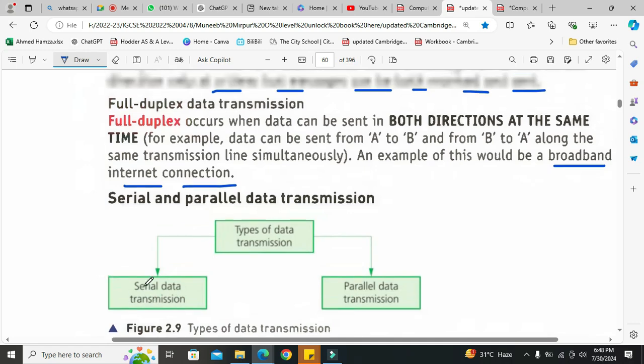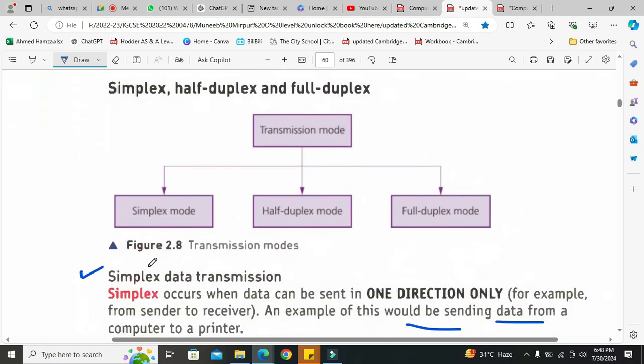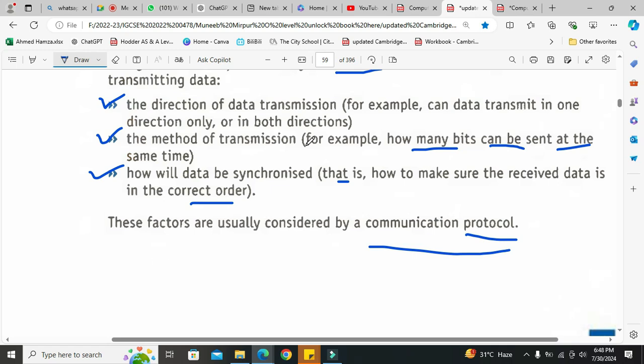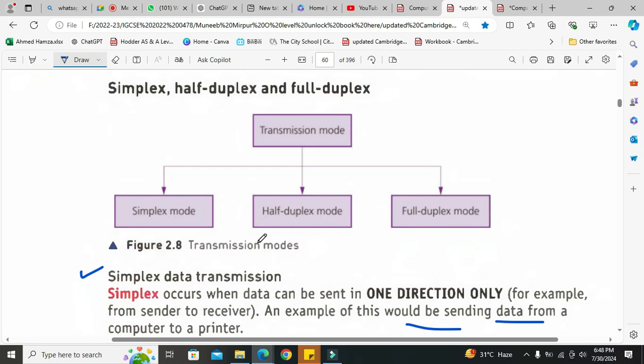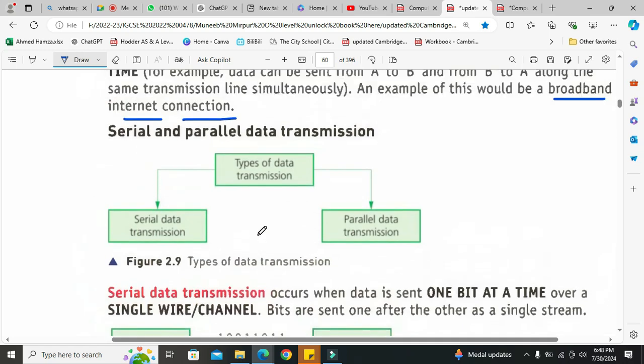Till here, this is all about the modes of data transmission. If you have any question related to modes of data transmission, you can ask. This was our point number one, the direction of data transmission, called mode of data transmission: simplex, half duplex and full duplex. We are transmitting the data in one direction only or in both directions, at the same time or not at the same time. Any question? Because now we are jumping towards the next topic.